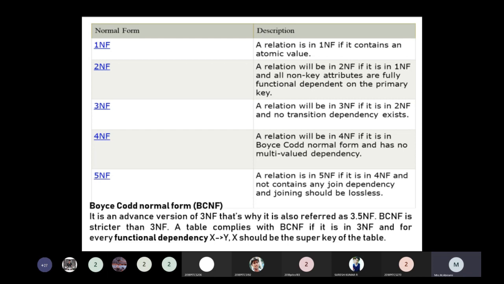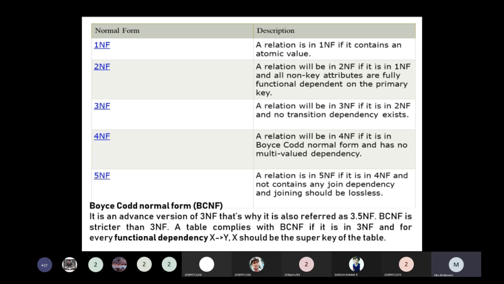Transitive dependency means values are dependent on one another in a transitive manner, that is, X implies Y and Y implies Z. That is a transitive functional dependency.